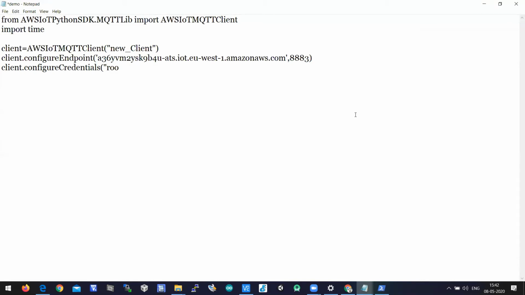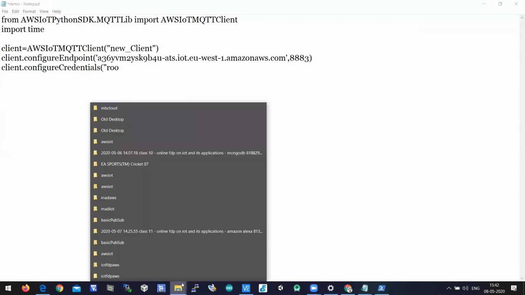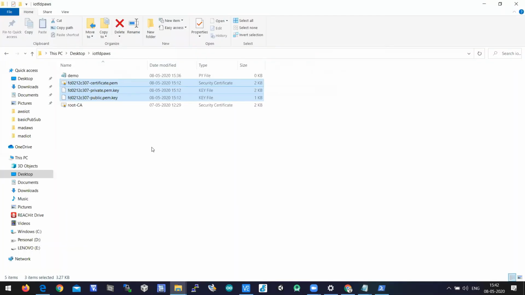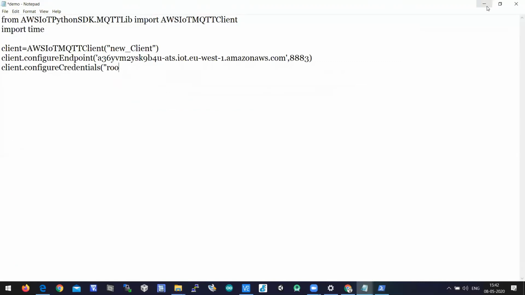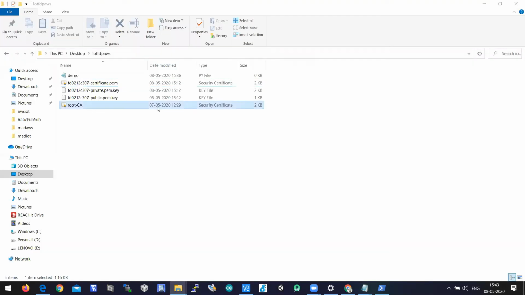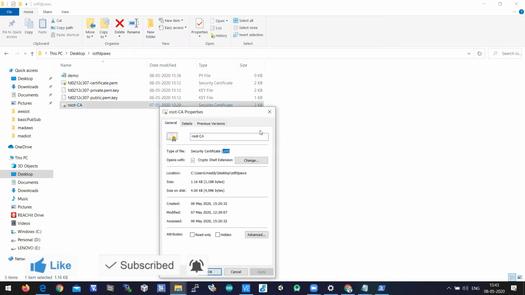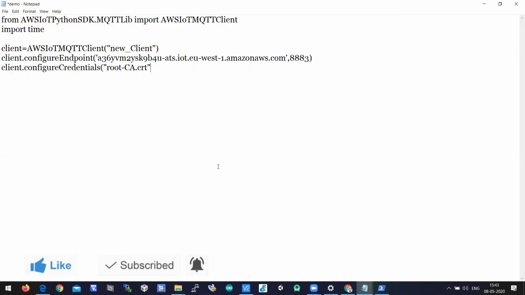Of the name of the certificate. What is the root CA certificate name? What we have saved, we need to check: root-CA. So this is the name, root-CA.crt, isn't it? That is the extension there. Let's check root-CA. What is the extension there? .crt is the extension. So you need to pass root-CA.crt. That is the root CA certificate of Amazon, which is common for everyone, comma.